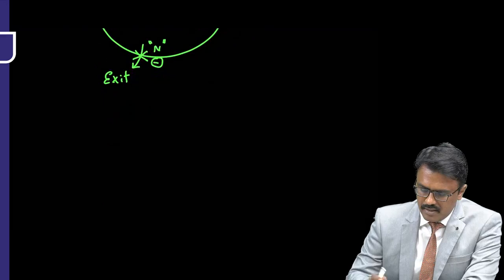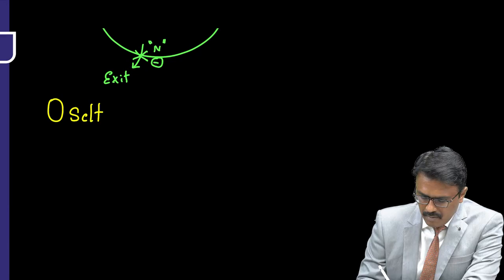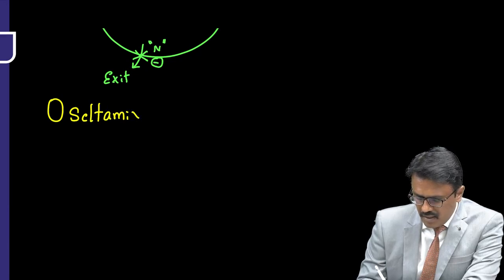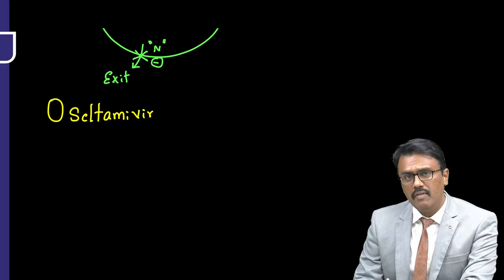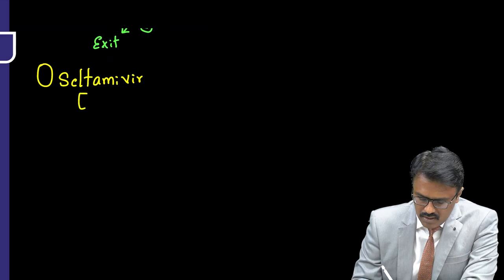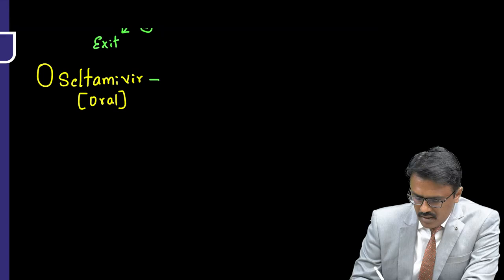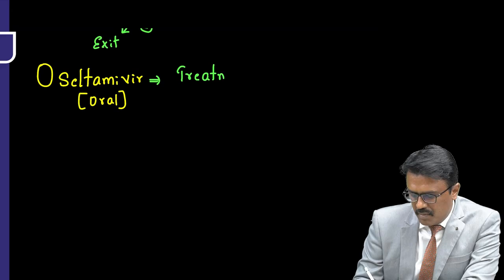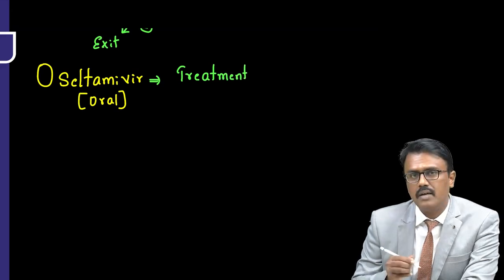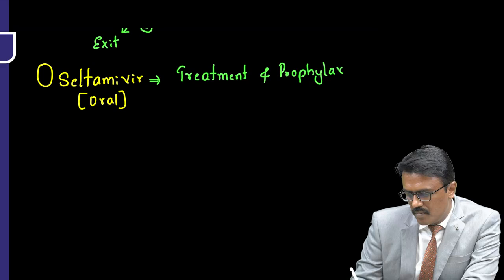What is the name of that? The name is called oseltamivir. Remember, oseltamivir, as the name starts with O, it is given orally. It's an oral drug. Now, this drug is used for both treatment as well as prophylaxis of influenza.